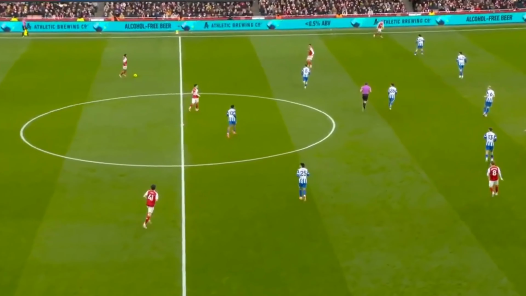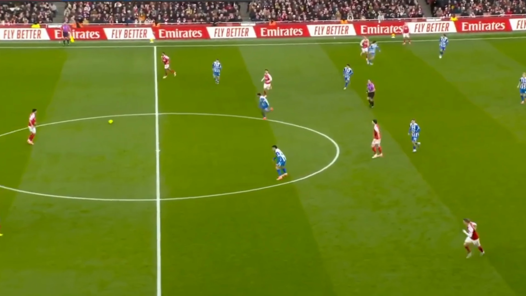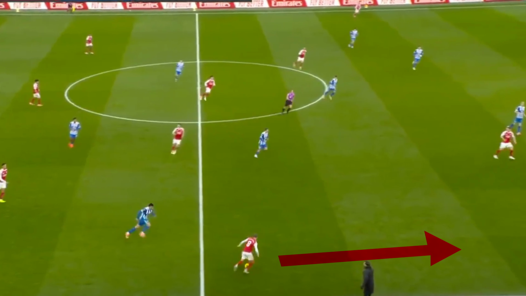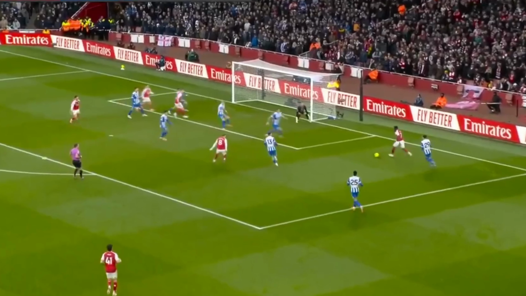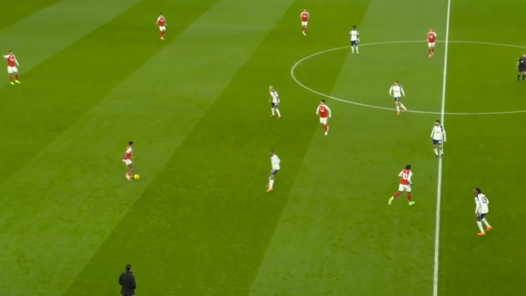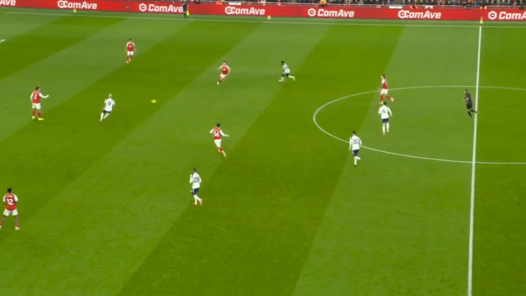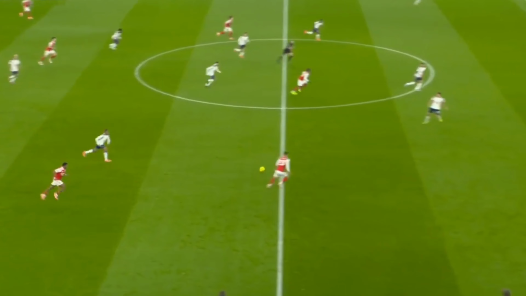For example, in this clip, Arsenal rotated the possession in mid block and Rice, playing as right back, inverts into midfield. As the opponent midfielder marks him, Odegaard, being free, moves wide to receive the ball and carries it forward to pass it to Saka in a 1v1 with the opponent fullback. Saka beat him to enter the box, which led to a great chance. Again in this clip, Timber has the ball in the back 3 while Calafiori is in midfield. Rice receives the ball from defenders and Marino moves wide to receive it, and he carries it forward to start the attack.